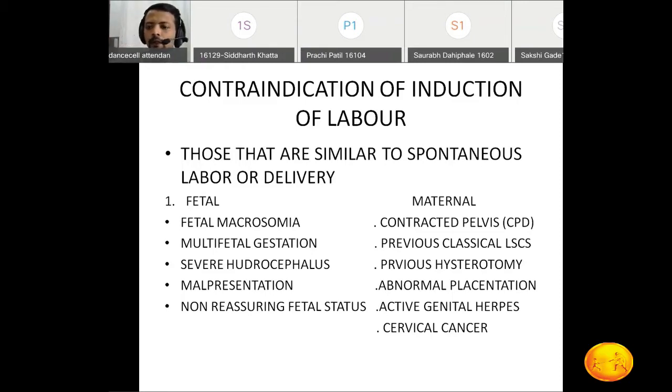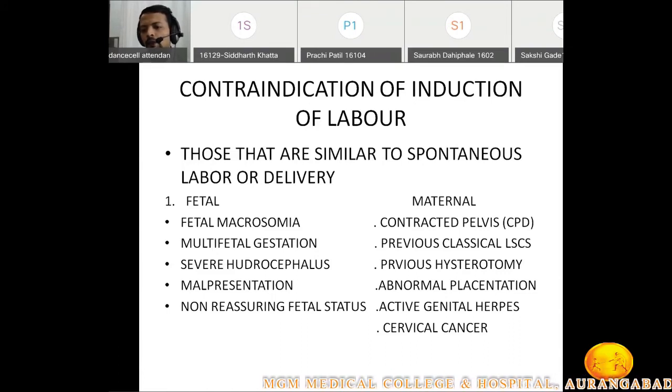If there is a placenta previa, then we will not try for spontaneous labor or delivery. Likewise, we will not try for the induction of labor in cases of placental abnormality like placenta previa. Definitely we can try for induction of labor in abruptio placenta, but not in placenta previa, not in cases of vasa previa. And if there is active genital herpes infection, then if we try for induction of labor, there is more possibility that the baby may get infected with herpes.